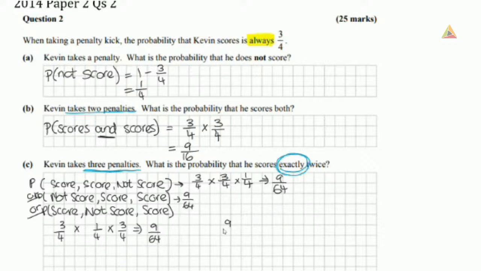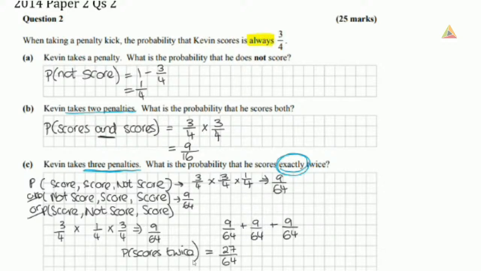Because we're saying "or", we're going to add together those probabilities. So 9/64 plus 9/64 plus 9/64 is going to give us 27/64. So the probability that he scores exactly twice is 27/64.